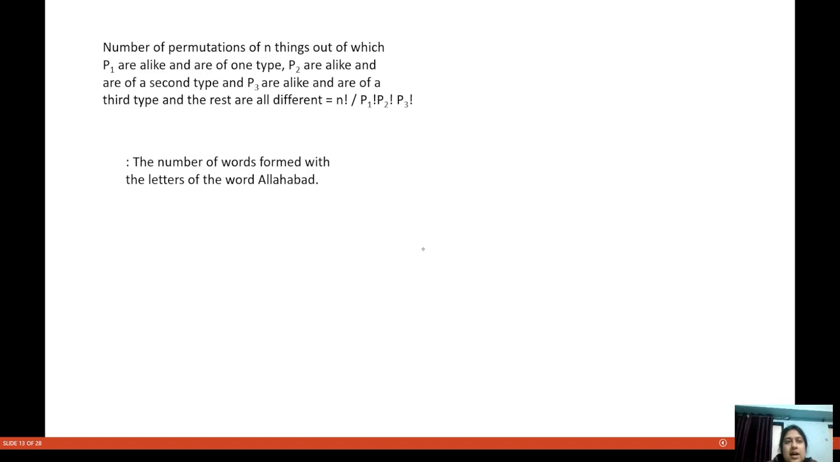Now let us look at this concept. The number of permutations of n things out of which p1 are alike and of one type, p2 are alike and of a second type, and p3 are alike and of a third type, and the rest are all different, is factorial n divided by factorial p1, factorial p2, factorial p3.